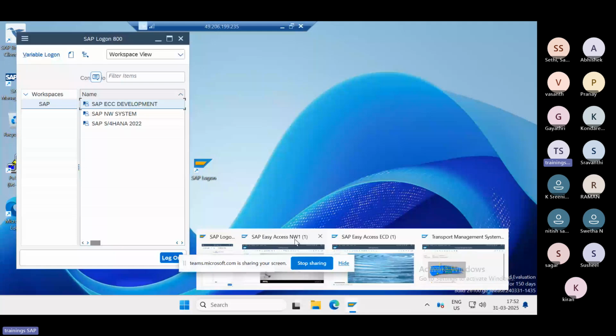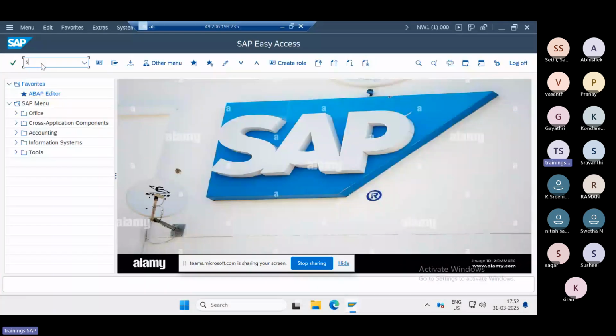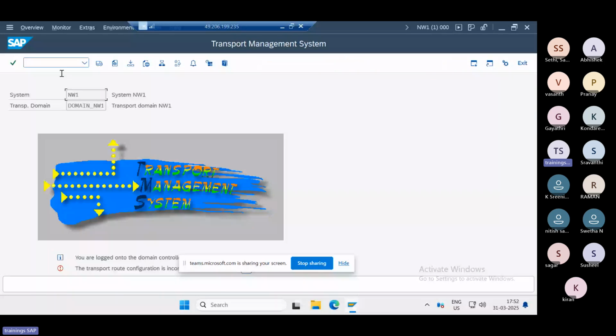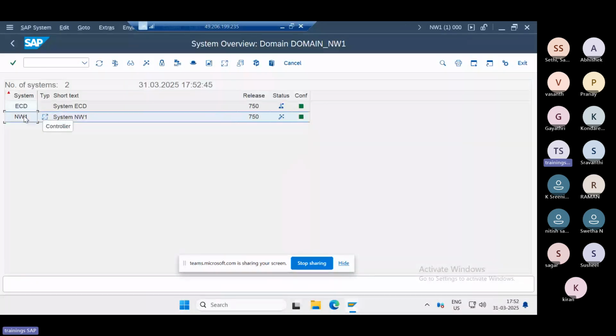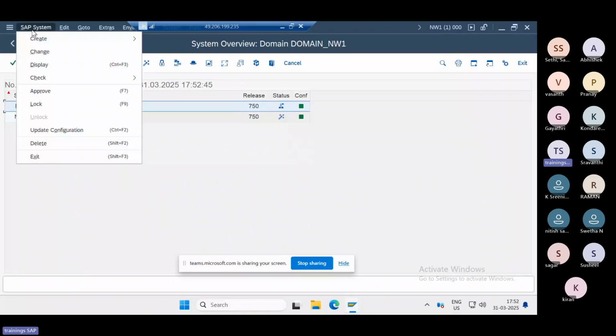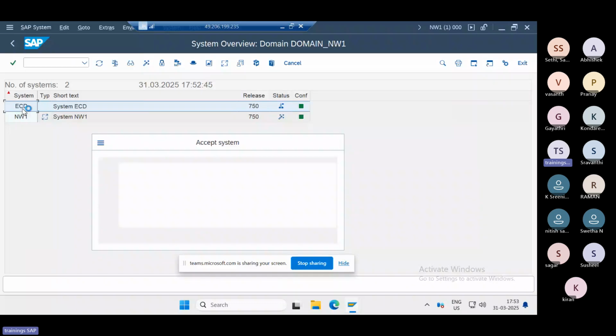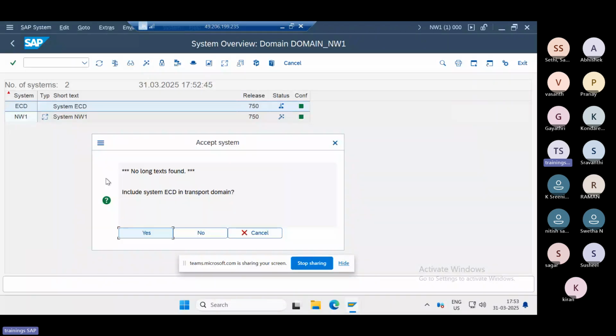So go to the STMS, go to the systems here, right? System overview. So here you see your NW1 system is there, and the ECD system is waiting for approval. The status is waiting for the approval here. Then go to the SAP system, click on the approve button, select the respective system which you are going to add, then click on the yes button.